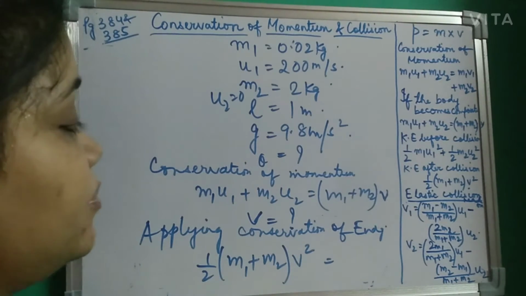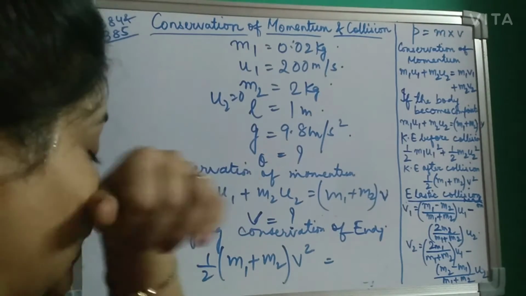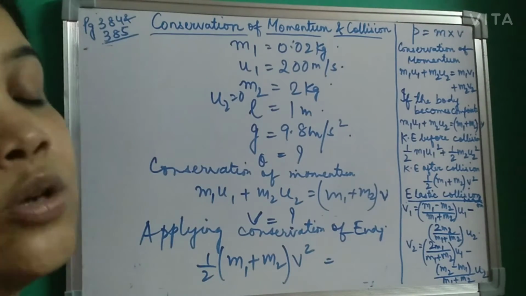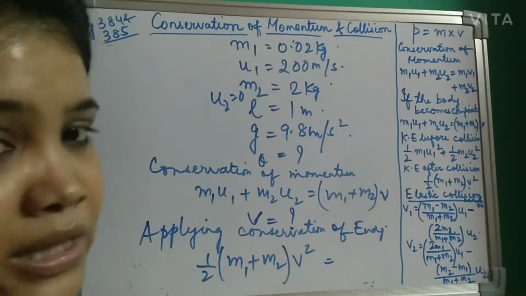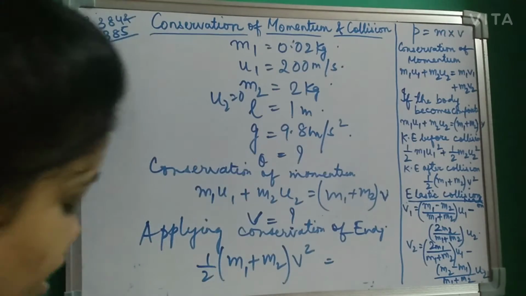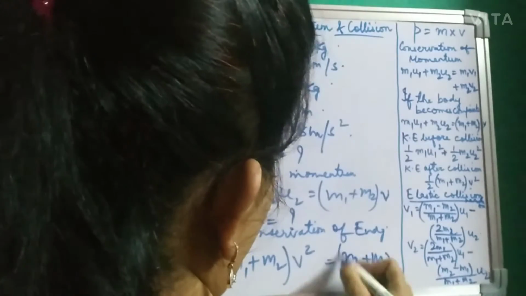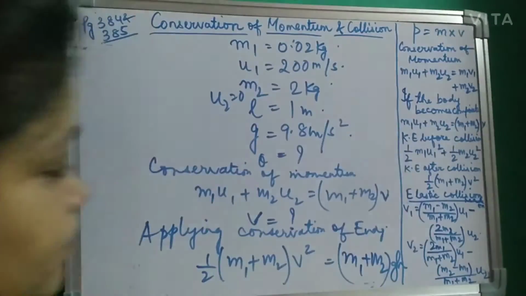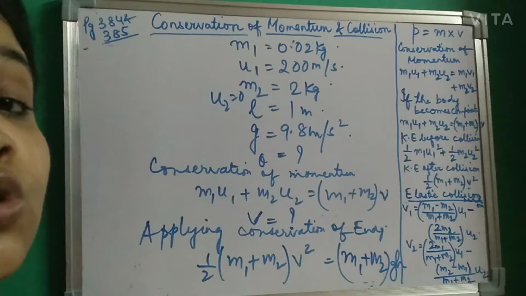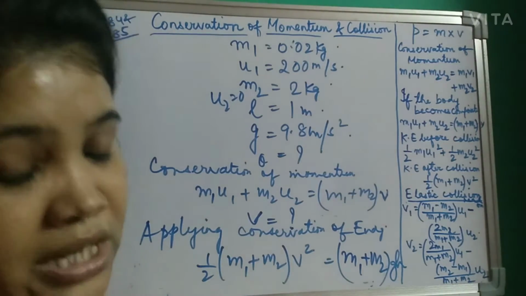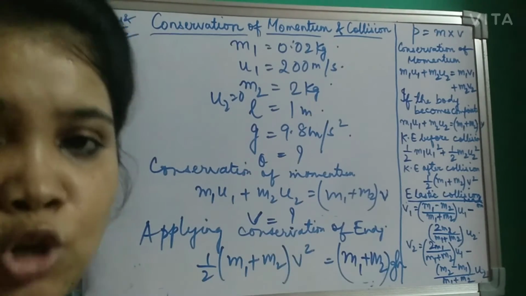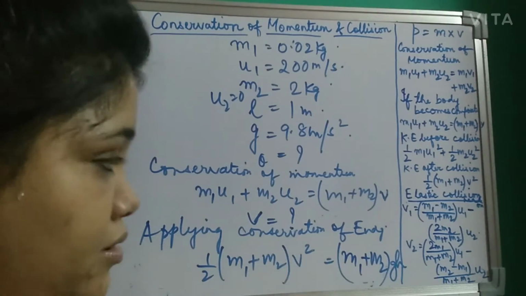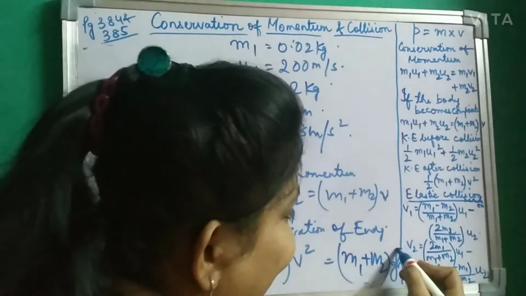Here we are taking the case when the kinetic energy is equal to the potential energy. So half (m1 plus m2), the total of both the masses, into v square is equal to what? (m1 plus m2) g h, which is the potential energy. We basically write half m v square, where m is nothing but m1 plus m2, because there are two masses, the bullet and the wooden block. By equating it, you will get the value of h.